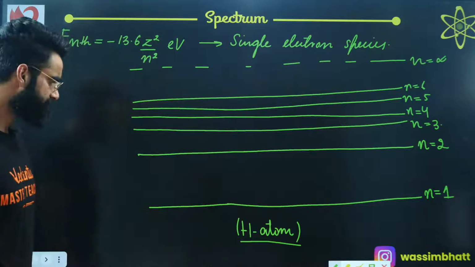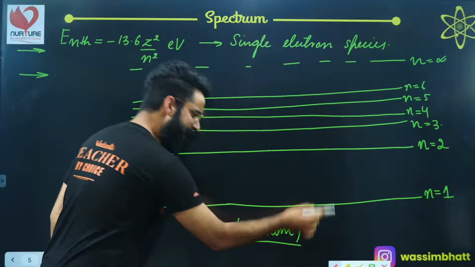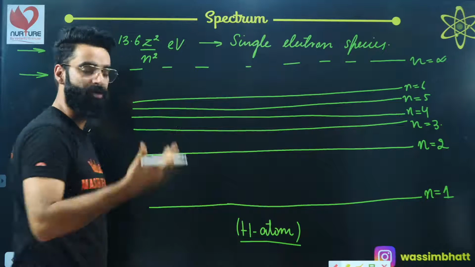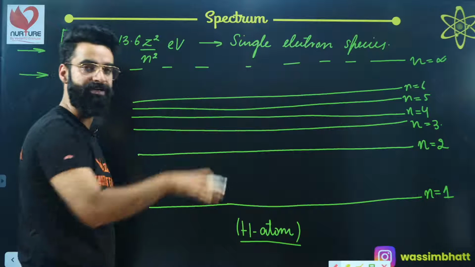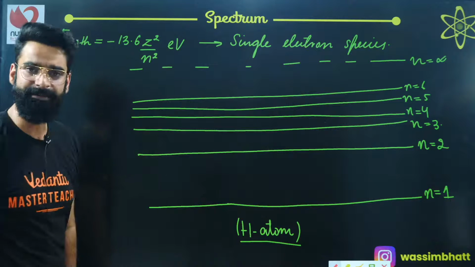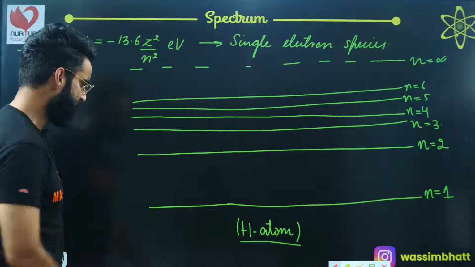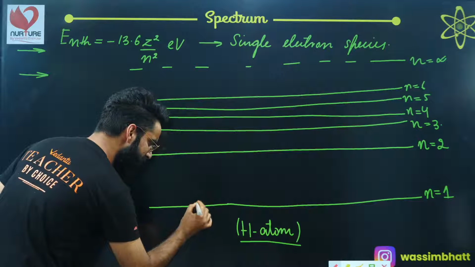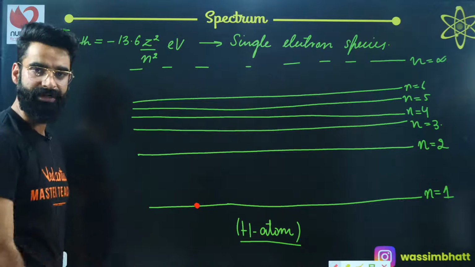Now, as I told you in the last session of Bohr's atomic theory, when the electron makes a transition from lower energy state to higher energy state, it absorbs energy. Similarly, when the electron makes a transition from higher energy state to lower energy state, it emits energy, right? Now we will understand a few important things. For example, I have got the electron in the hydrogen atom currently in the ground state.